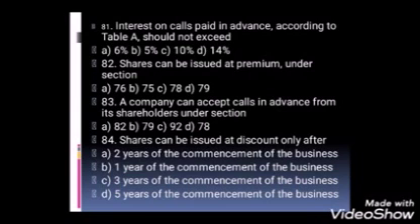Question number 84. Shares can be issued at discount only after 2 years of commencement of the business, 1 year of the commencement of business, 3 years of the commencement of business, or 5 years of the commencement of business.